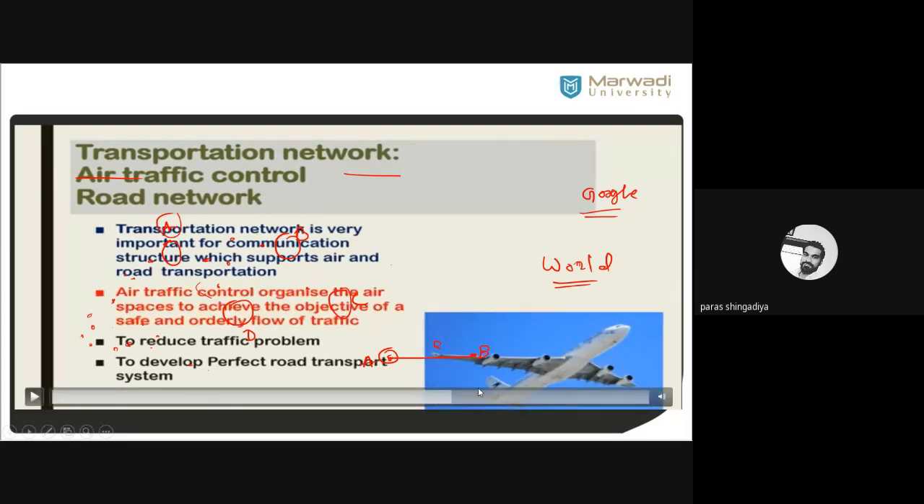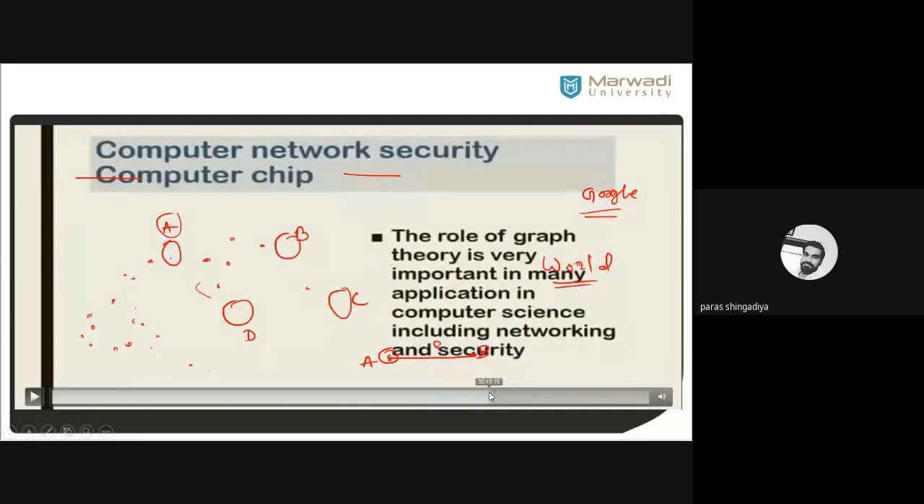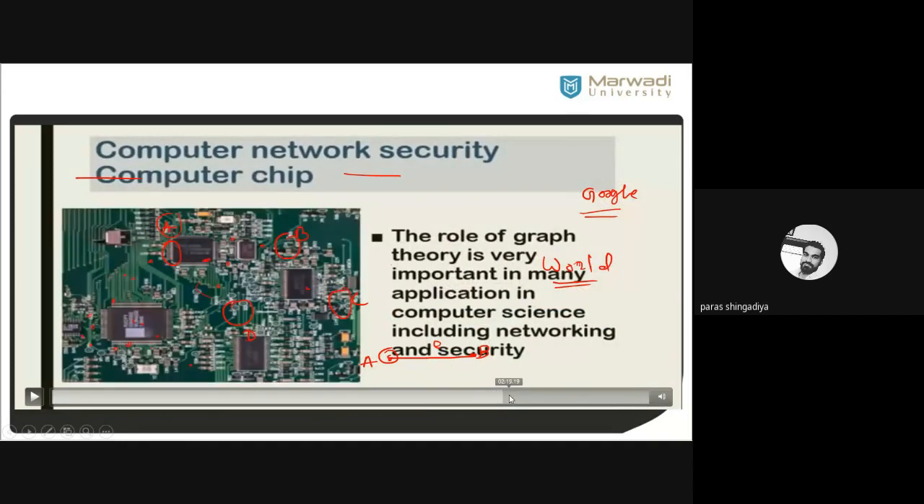Another one is computer networks and computer chips. To develop such a computer network and computer chips, graph theory is also used. If you consider a real life example, the computer lab: all the PCs in the computer lab are connected to each other by LAN cable. So it is one of the examples of a graph.